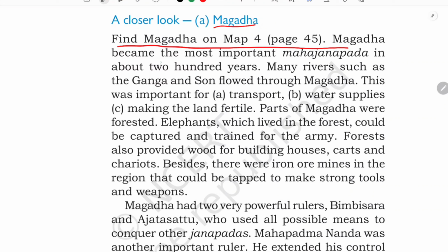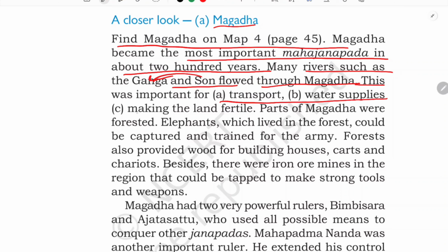Magadh became the most important Mahajanpada in about 200 years. Many rivers such as the Ganga and the Son flow through Magadh. Here in this area, the river Son is a tributary of the river Ganga. This was important for transport, water supplies, and making the land fertile. Whenever you settle near water, near rivers, your land will be fertile and more produce will be there, isn't it? That is why people used to settle near riversides.